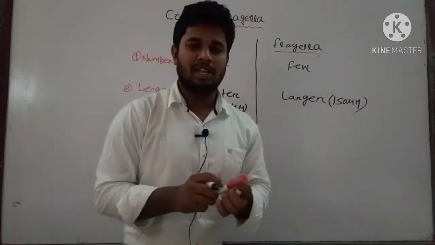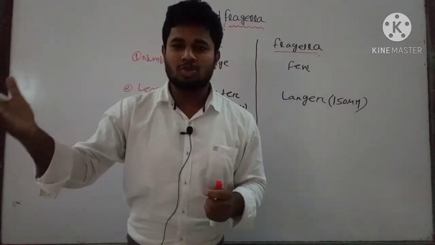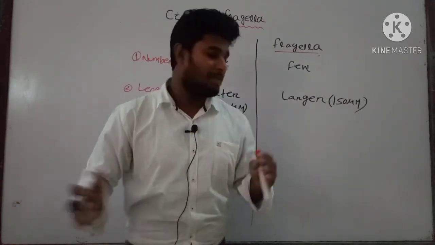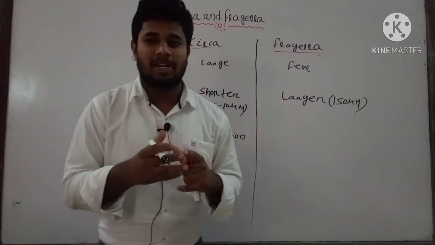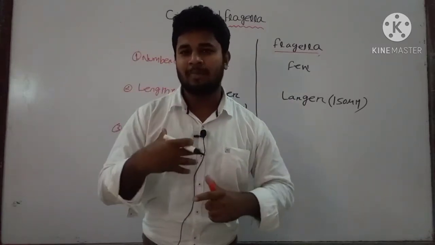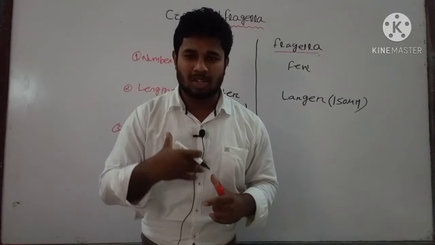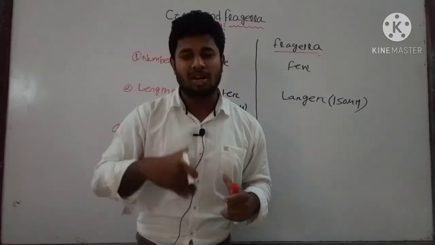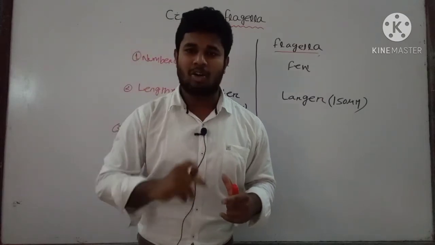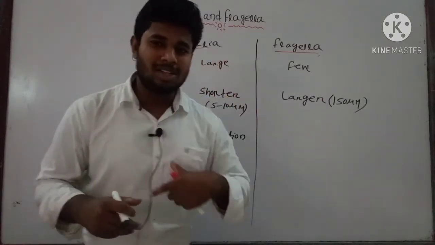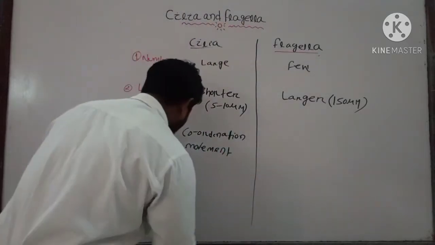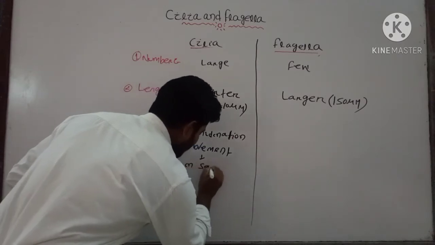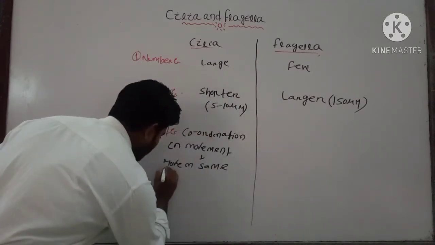If one cilium goes in one direction, then all the cilia will go in the same direction, because they have coordination activity. If you consider our respiratory tract, when we take oxygen into our body, the cilia present in the respiratory tract move in a downward direction. That's why they show coordination movement, that is, all the cilia move in the same direction.